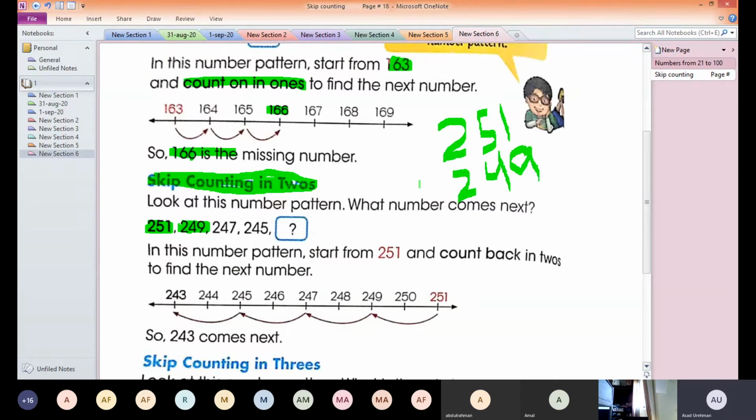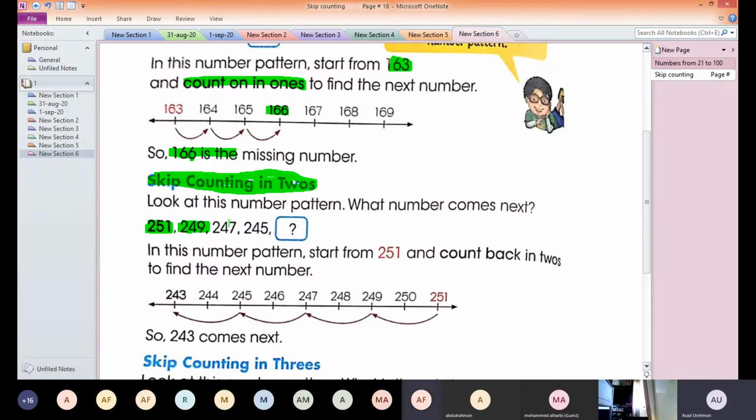If I subtract, you don't need subtraction with regrouping. If you minus 2 from 251, you will get 249. If you minus 2 from 249, you will get 247.